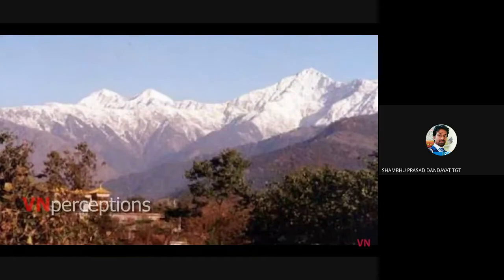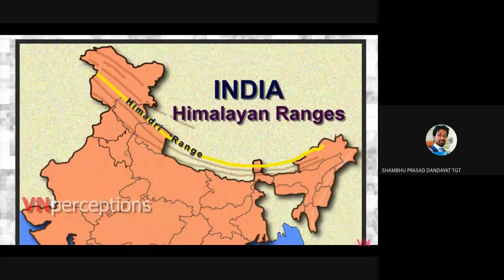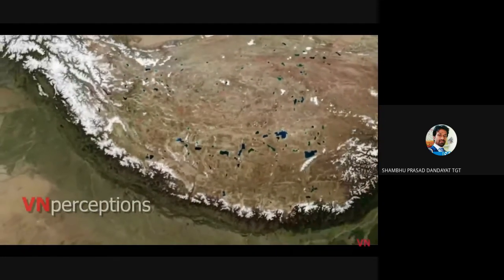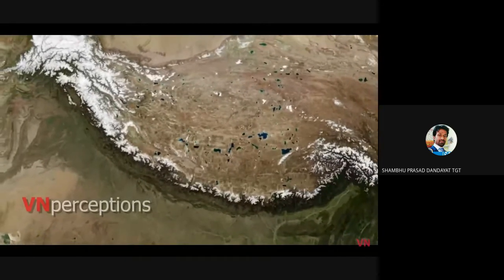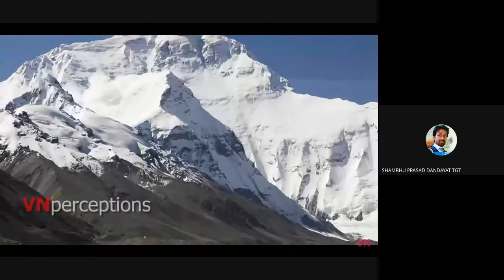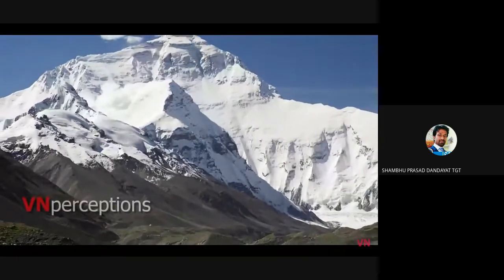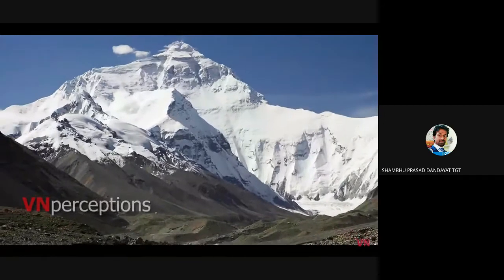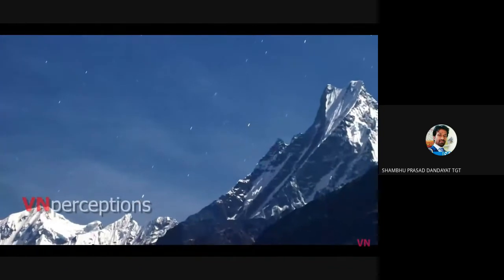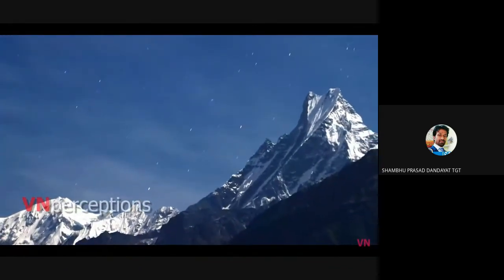The next one is the Great Himalayas or Himadri. This is the most continuous, loftiest and northernmost range of the Himalayas. The snow-clad mountain ranges rise in height up to 6,000 meters and are covered with snow. Many peaks exceed 8,000 meters. It is a source of a large number of glaciers of varying dimensions. When I say glacier, it refers to a huge mass of moving ice.